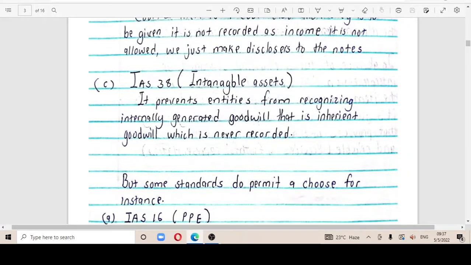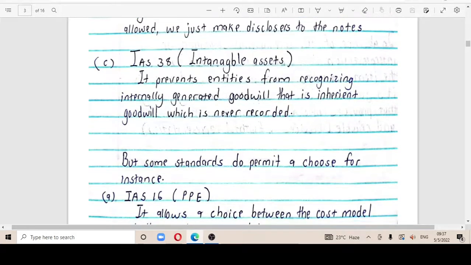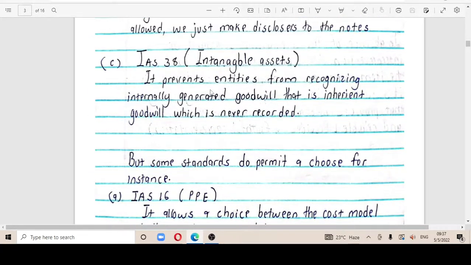So we're having another one which is IAS 38, which talks about intangible assets. So with this, it prevents entities from recognizing internally generated goodwill, that is inherent goodwill. So this inherent goodwill is never recorded. So that is with IAS 38 intangible assets.